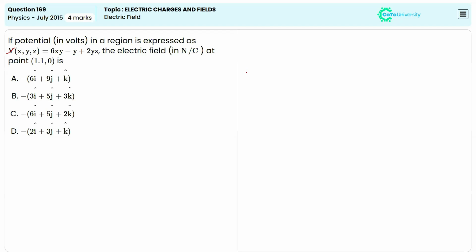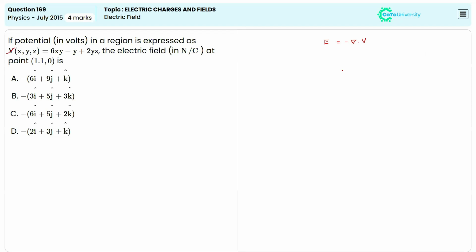It's known that the electric field is related to the potential in terms of the gradient, which can be written as E is equal to negative del V, right? The gradient in Cartesian coordinates can be written in terms of x, y, z.